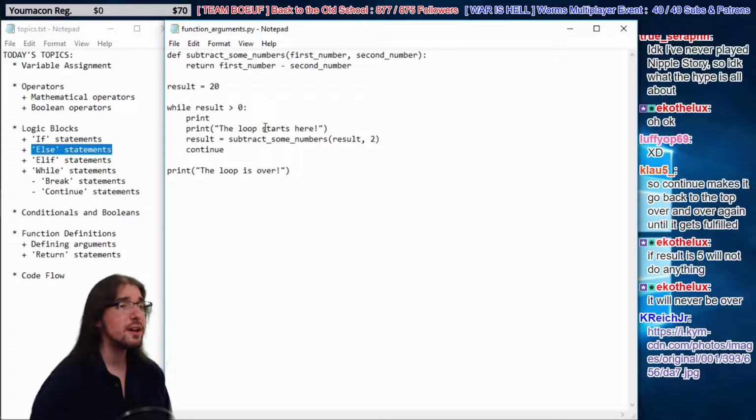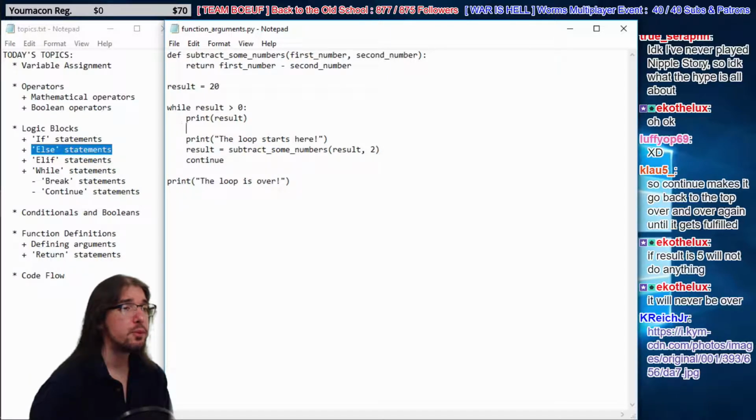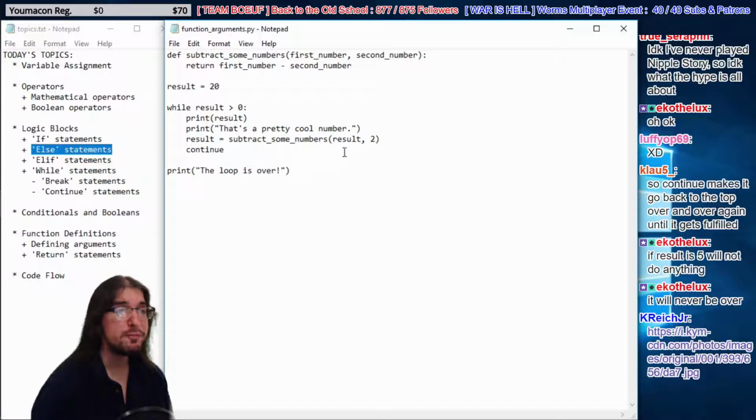We're going to print the result, and then we're going to print. That's a pretty cool number. And then we're going to subtract. There you go.